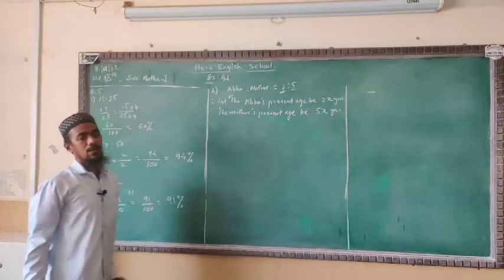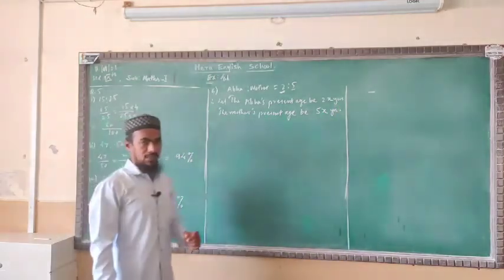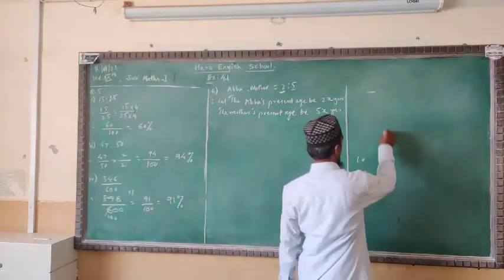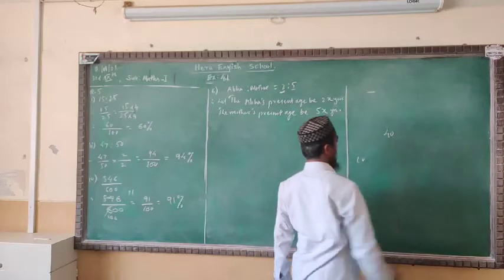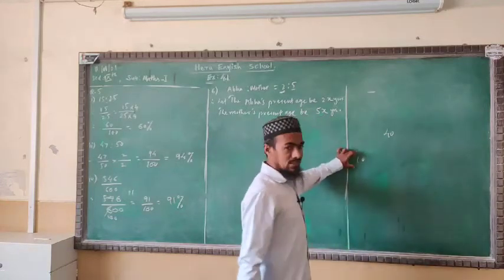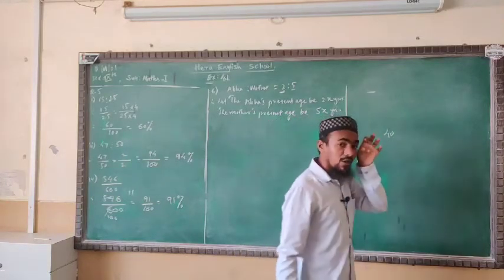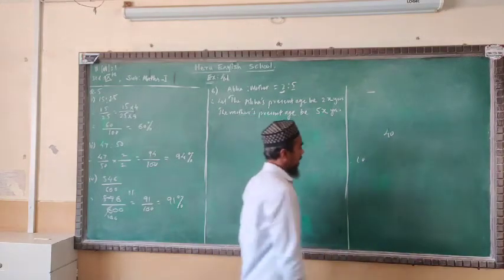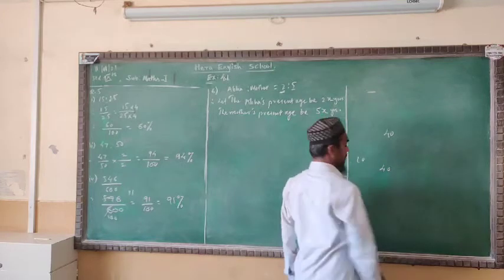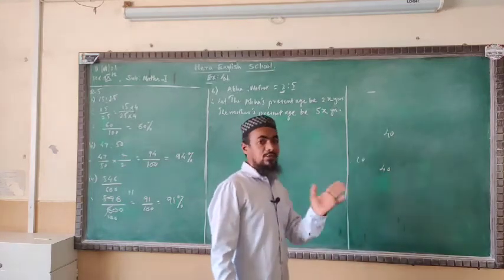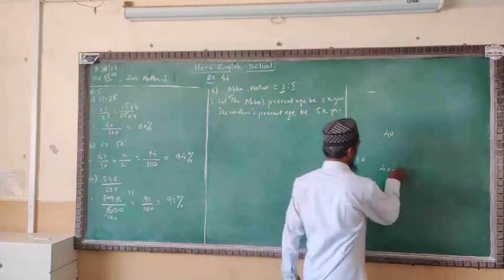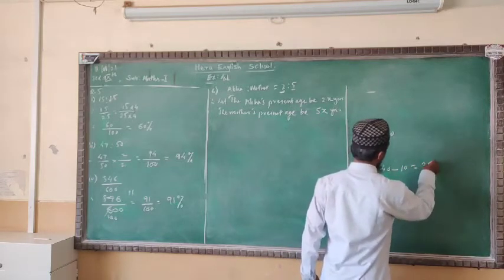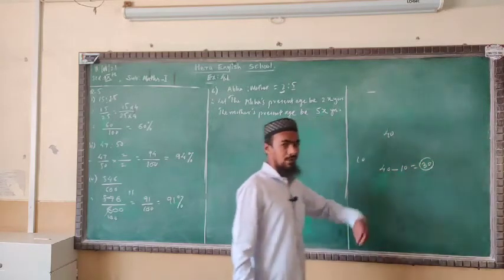You know very well, at the time of birth, suppose Abha's age is now 10 and mother's age is 40 years. At the time of Abha's birth, you will get the difference between the mother and child: from the mother's age subtract the age of the child, then you will get 30. This is the age of the mother at the time of birth.